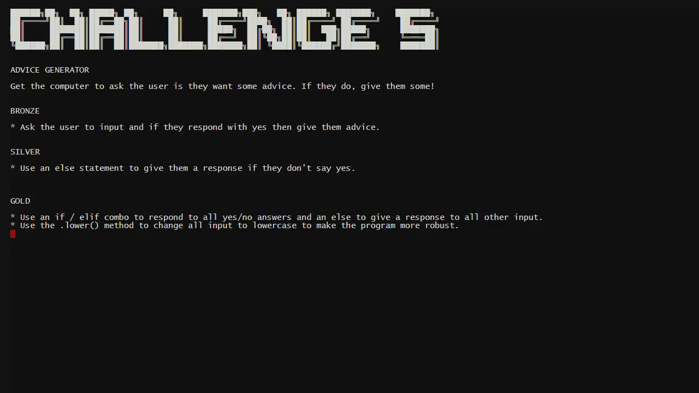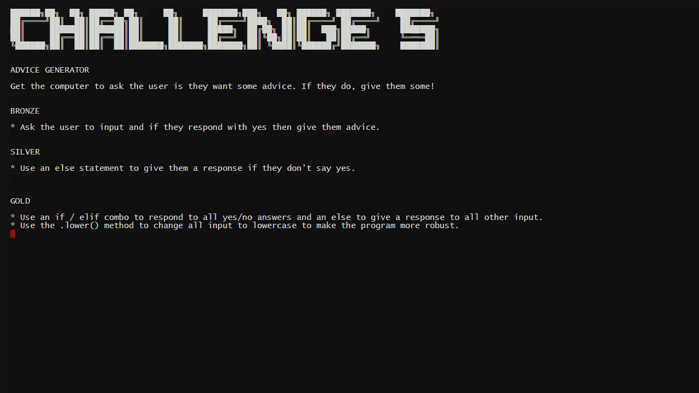And then finally use the gold level so that you can use an if, elif, else combination. So if they answer yes, you give them some advice. If they answer no, then you give some different advice. And finally, if it's not yes or no, then you give them some kind of invalid input message to say you need to enter yes or no.